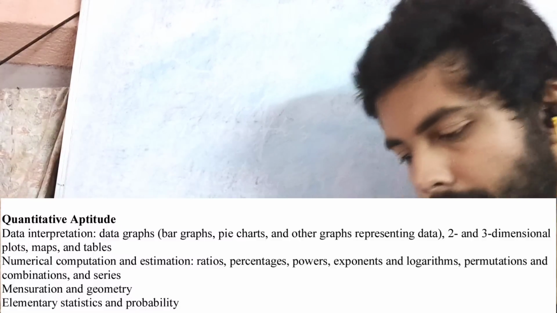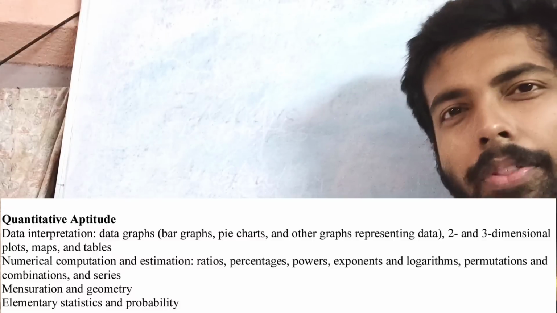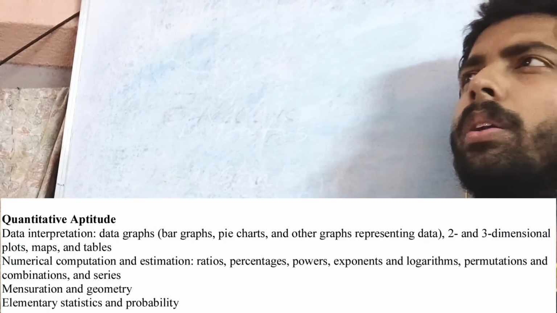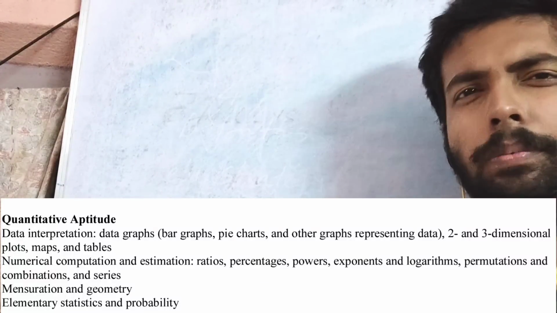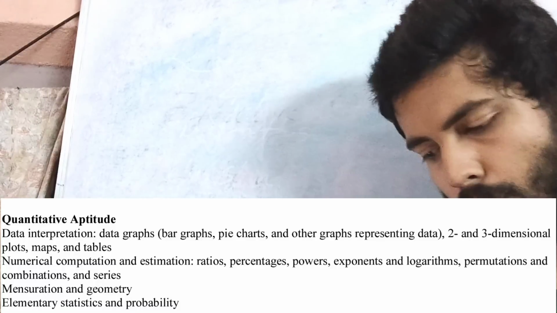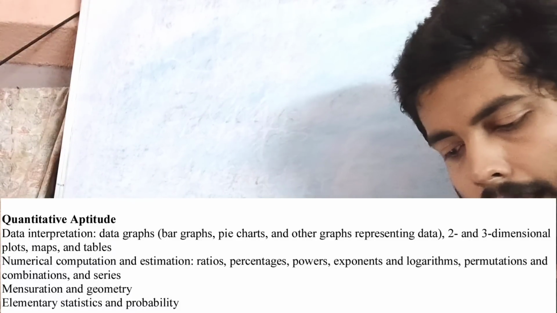What is the next number going to be? Something like that, right? Then mensuration and geometry, simple mensuration will be there. Like surface area, volume of the common 2D and 3D objects you have to keep in mind. And also elementary statistics and probability, you also have to know about these things.